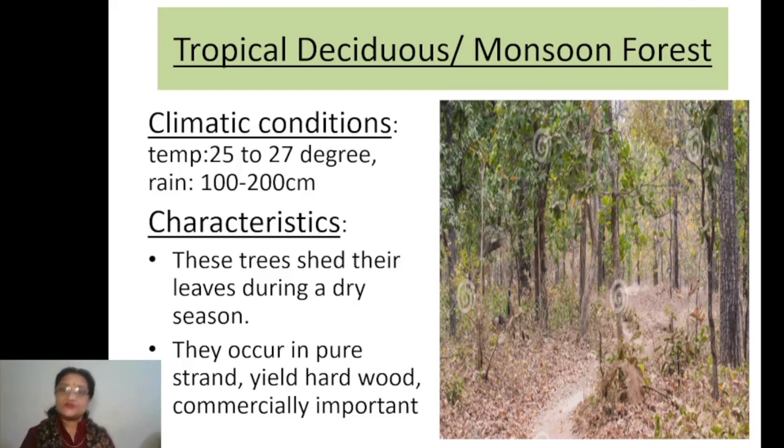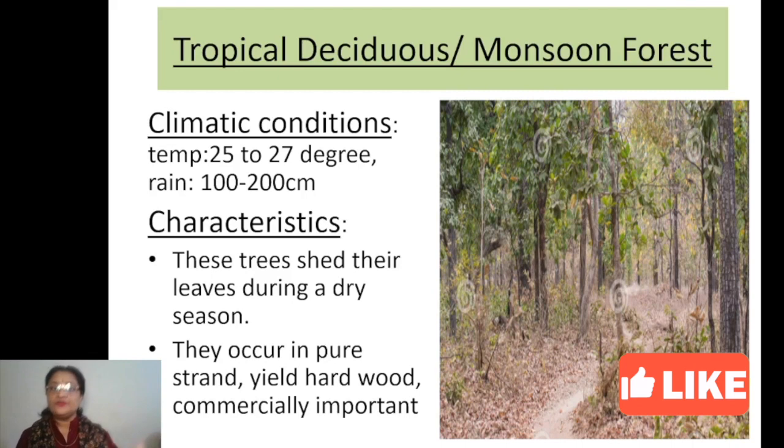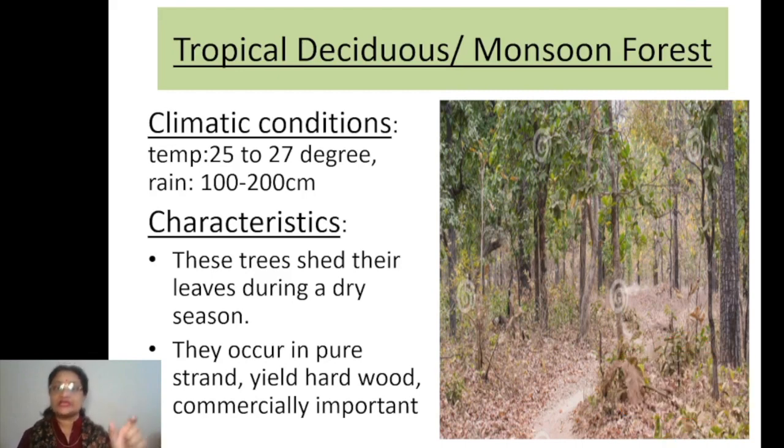Now the next feature of these forests is that the trees are always present in a pure strand. In the earlier type, the evergreen type, we have seen just now that the trees are present in mixed strand. That means many different species of trees are found at one place. They are mixed.